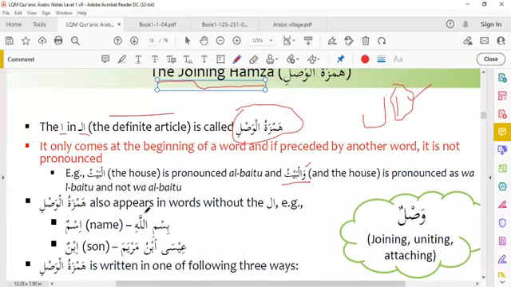Hamzatul Wasal also appears in words without alif lam. Sometimes it appears in a word without alif lam, like Bismillahi. You can see here Bismillahi. This meem we will pronounce with this lam, and this Hamza we don't pronounce.